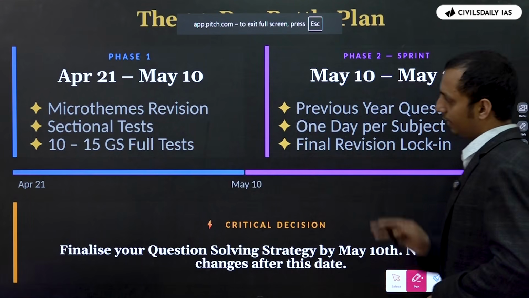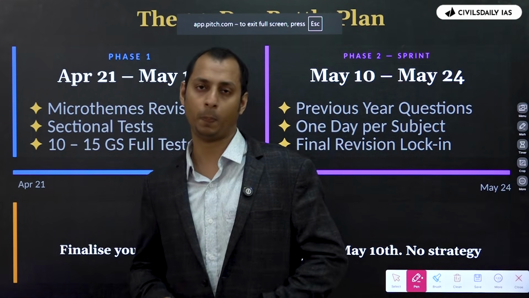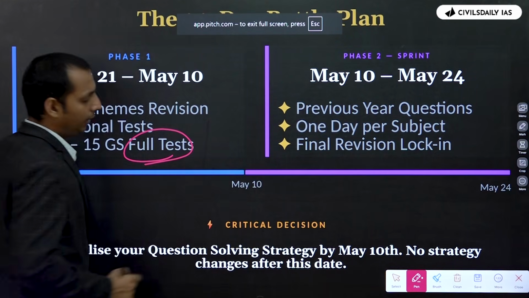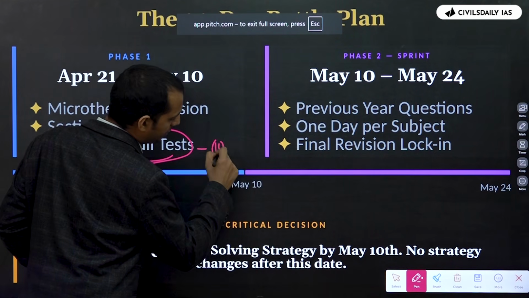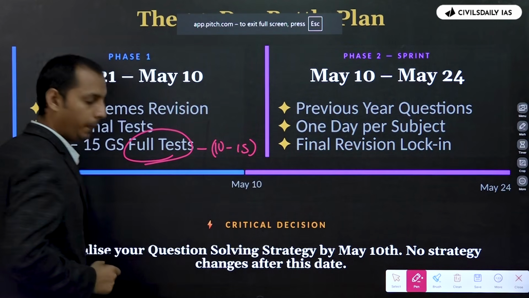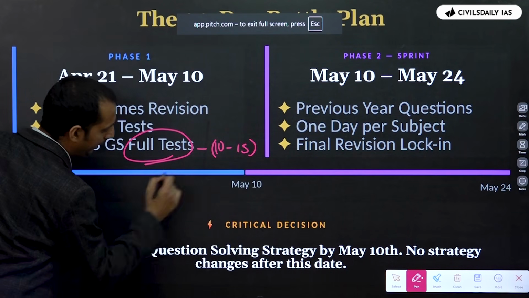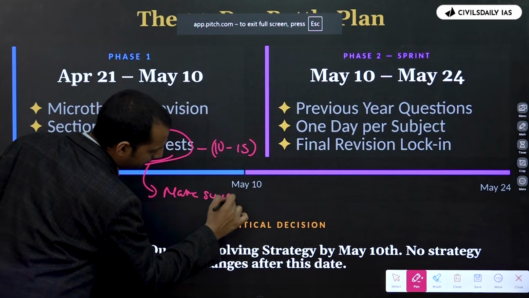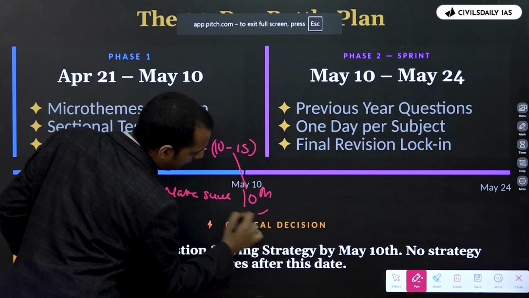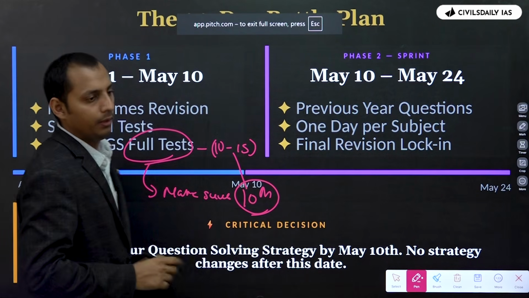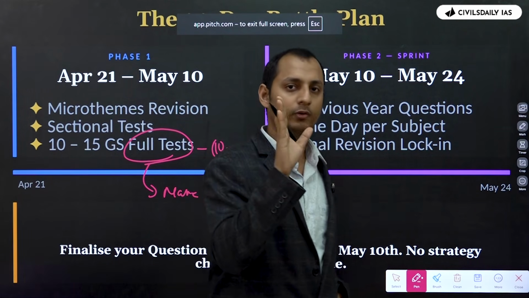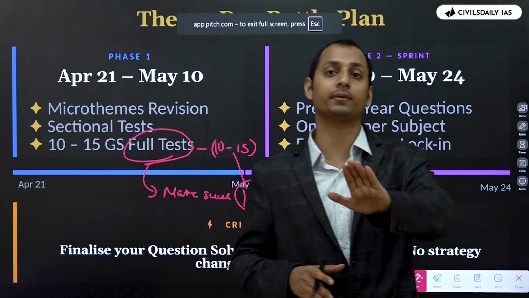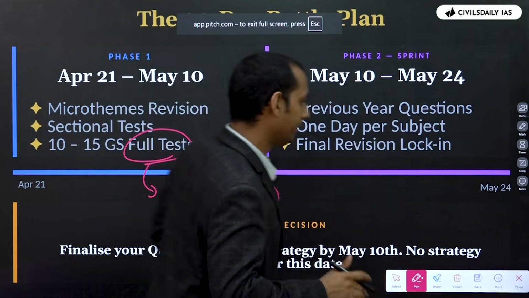Now the second question is, how many FLTs should you take? How many full-length tests do you need to take? In my opinion, at least 10 to 15 FLTs you should take. Okay, so what do you need to do? Make sure that at least by the 10th FLT that you're doing, your time management, you have made it right. Okay, this is a round-wise strategy, or this is the time management that I am going to attempt in the real exam.